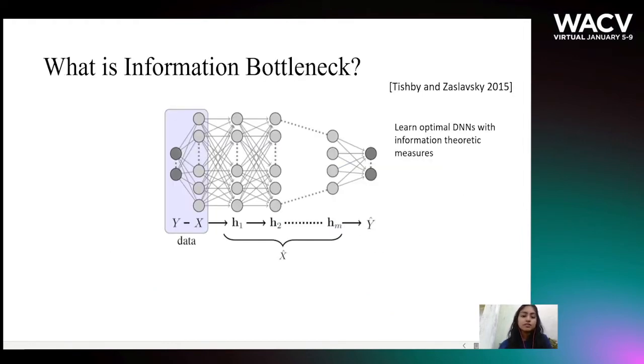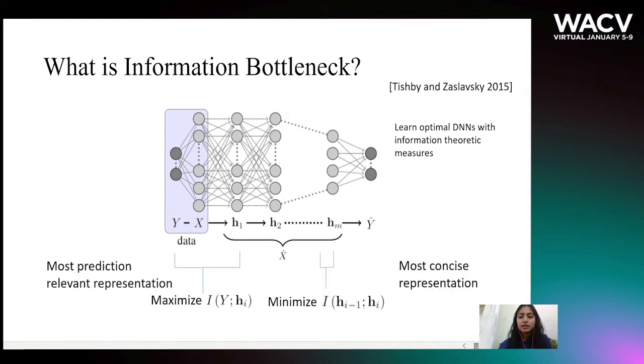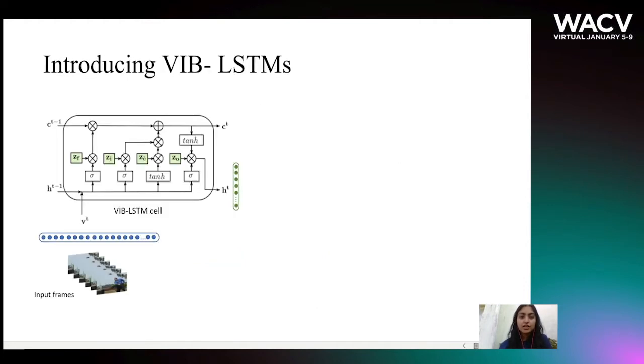Our working principle is based on information bottleneck theory introduced by Tishby for DNNs in 2015, which assumes a Markov chain from input to the output layer. This work presents that to get the most prediction-relevant representation, one must maximize the mutual information between the target vector and the hidden layer representations. At the same time, to get the most concise representation, one must minimize the mutual information between consecutive hidden layer representations. We adapt this theory to LSTMs to get the most relevant hidden states required for prediction.